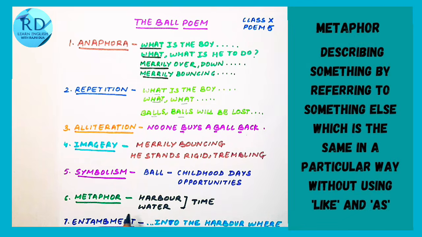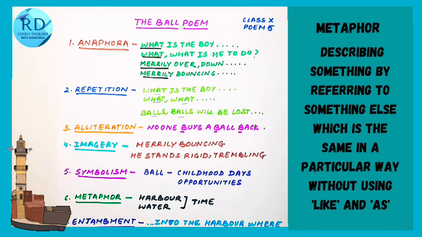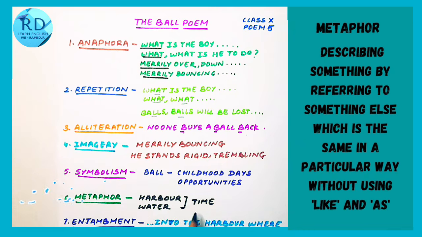Next poetic device is metaphor. Here, the harbor, the ball going into the harbor or into the water represents time. So, he has lost his childhood in the form of that ball in the harbor of time. So, harbor and water is actually used as metaphor for time.